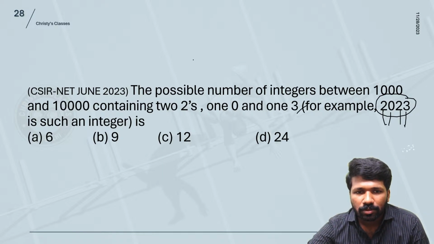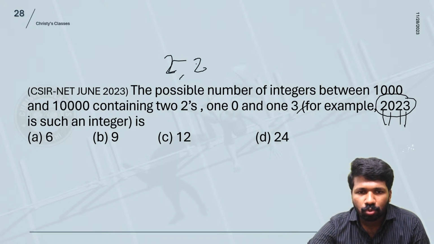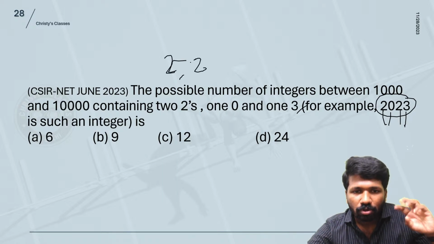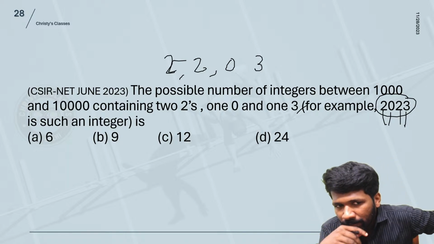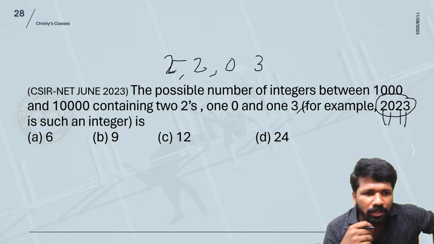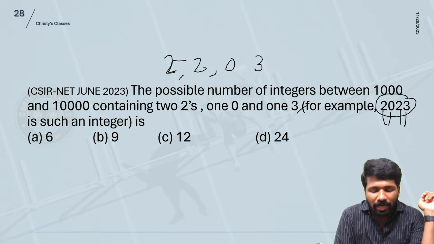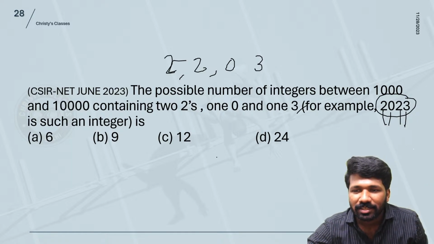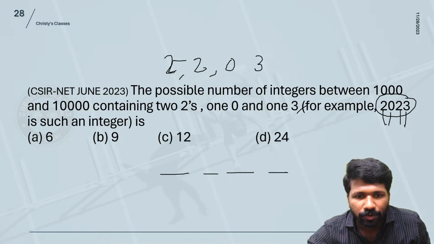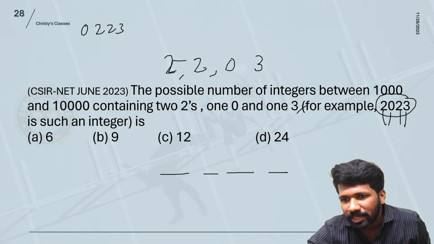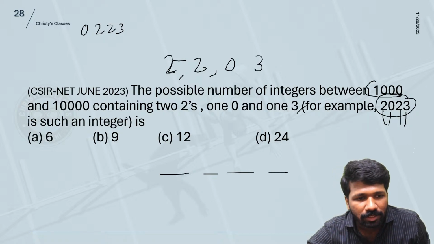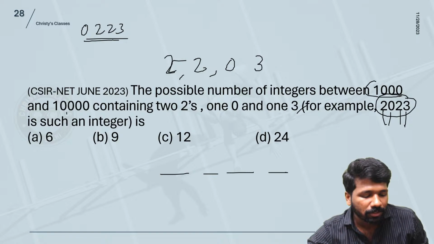Two 2's are there, so 2 and 2 available. That means repetition is allowed only for 2, a total of 2 times it can occur, but 0 cannot be repeated and 3 cannot be repeated. That is the meaning. And the number should be between 1000 and 10,000, which means it cannot start with 0. That is another constraint. I mean the leftmost digit cannot be 0. All of you understood why the leftmost digit cannot be 0? For example, if I write the number 0223, all other conditions are satisfied except the between 1000 and 10,000 condition, because this is not a number between 1000 and 10,000.